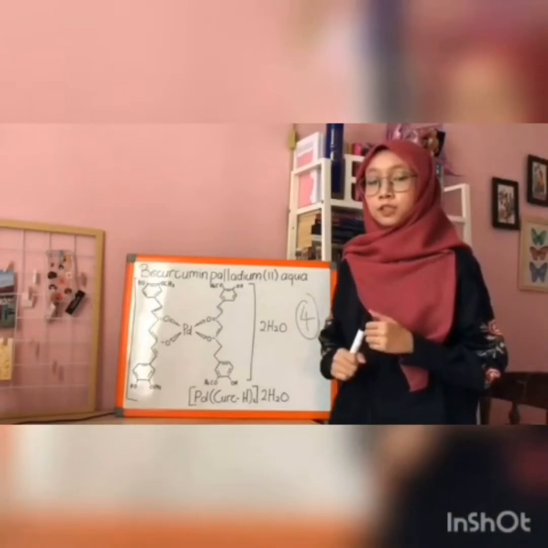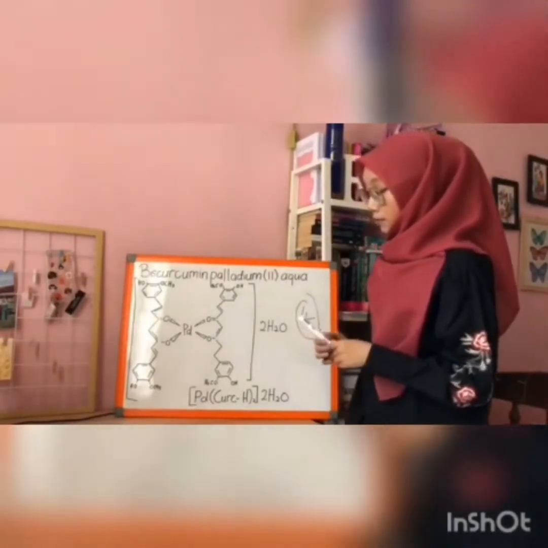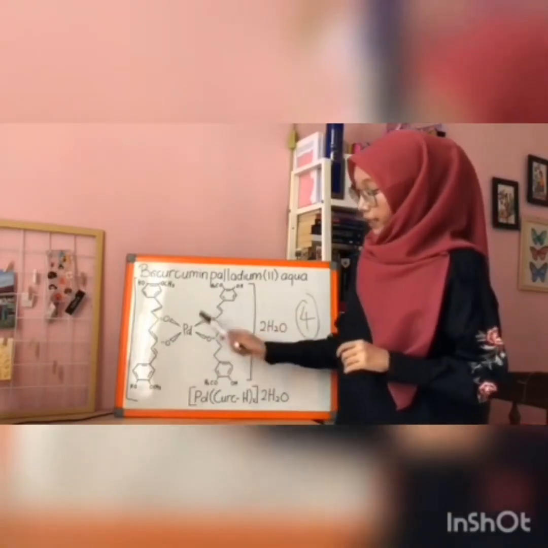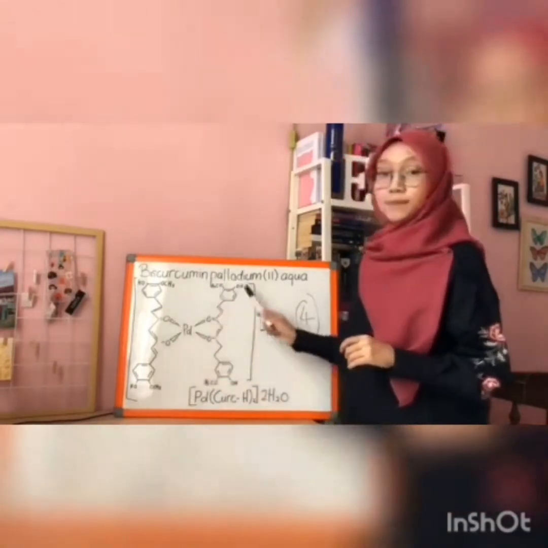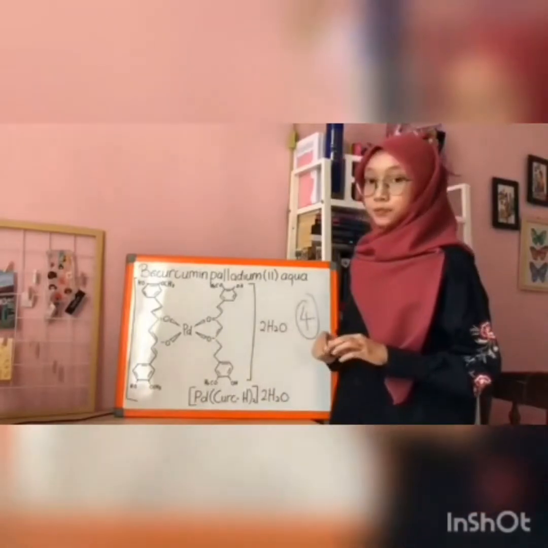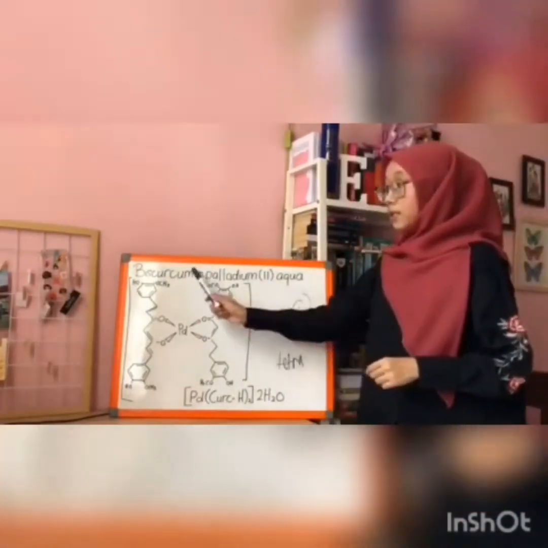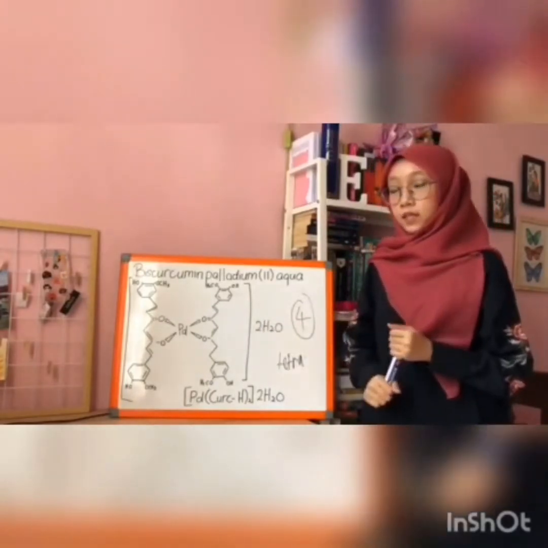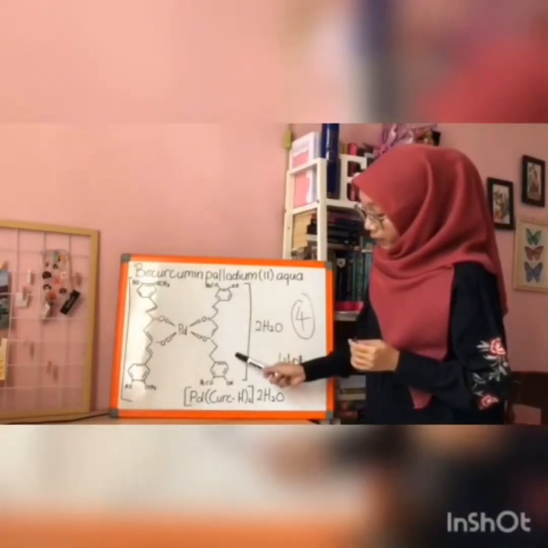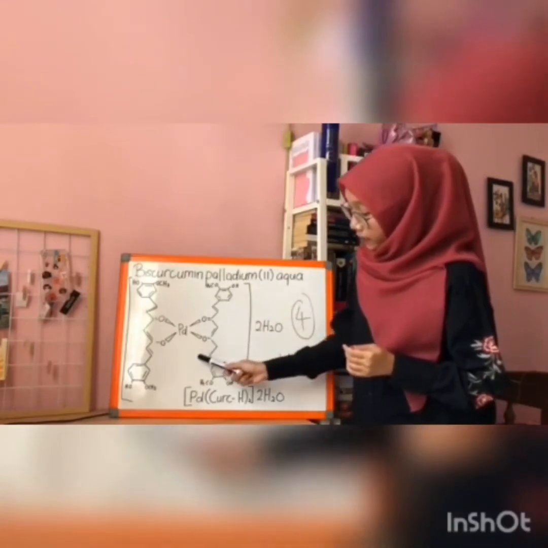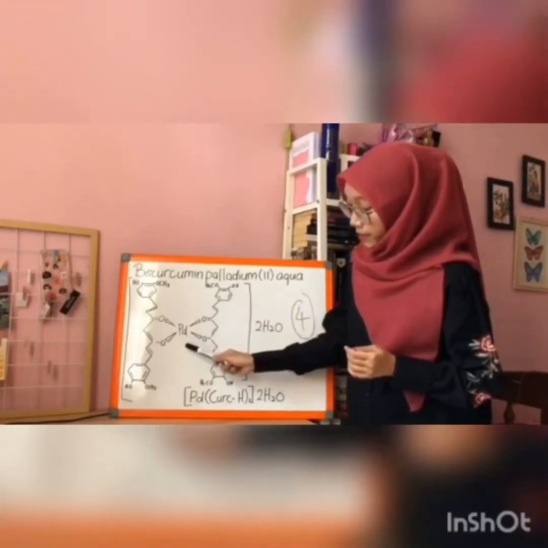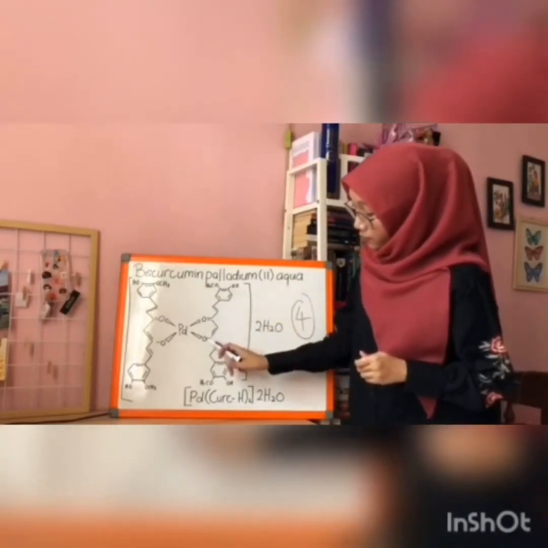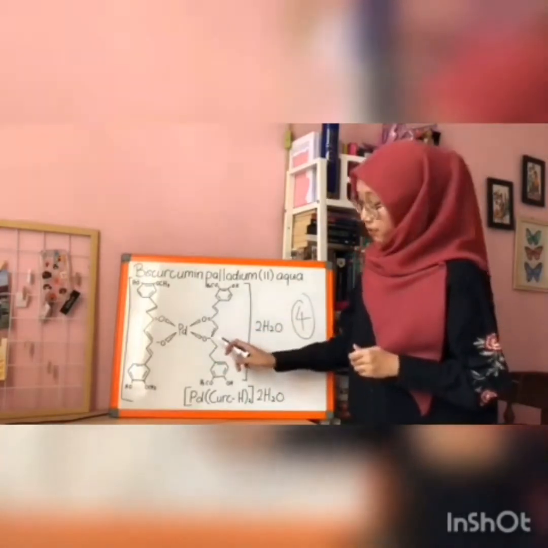So how about the geometry shape of this complex? Well, if the coordination number is 4, we can say that the geometry shape of this whole complex is tetrahedral. Why? Because curcumin ligand is also known as a bidentate ligand, because one curcumin ligand tends to donate 2 pairs of electrons to the central metal. As you can see here, one curcumin donates 2 pairs of electrons from 2 oxygen.